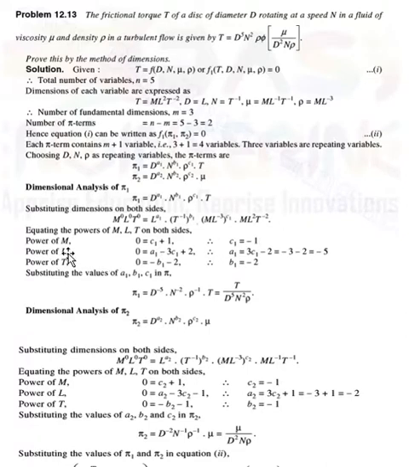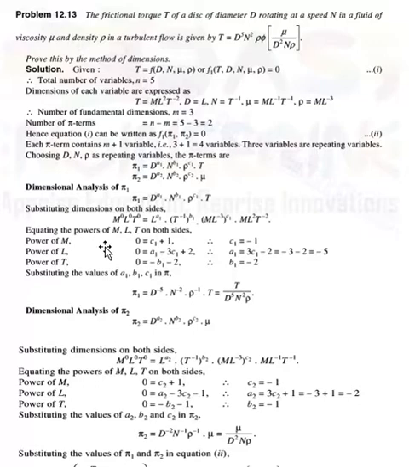Second, equating the power of L: on the left hand side L to the power 0, so 0. On the right hand side, L to the power a1 means simply a1, then L to the power minus 3 into c1, therefore minus 3c1, plus L to the power 2 means plus 2.